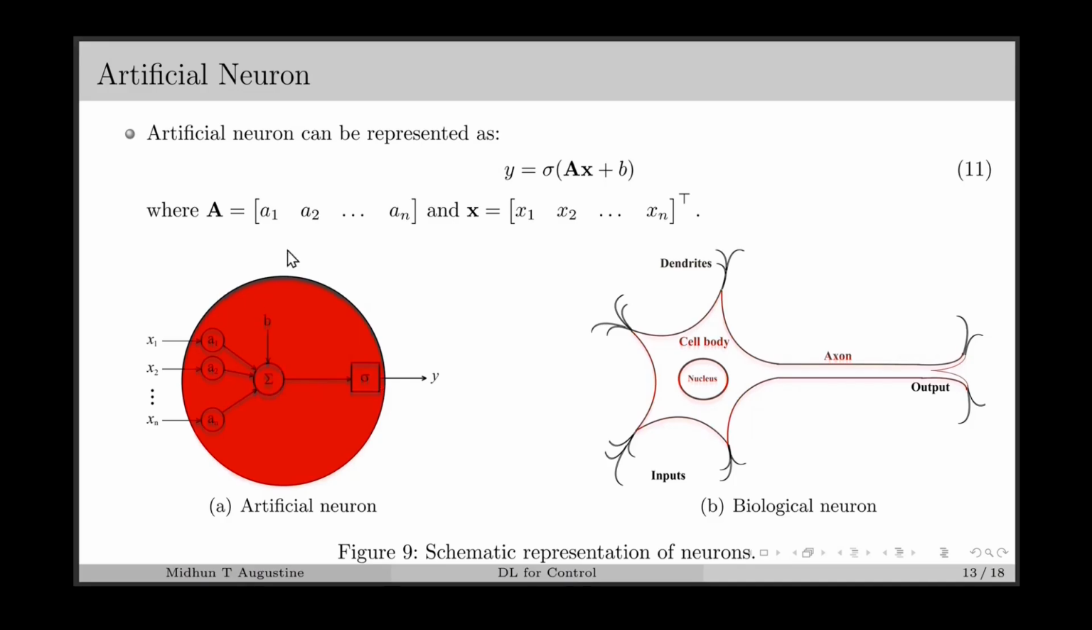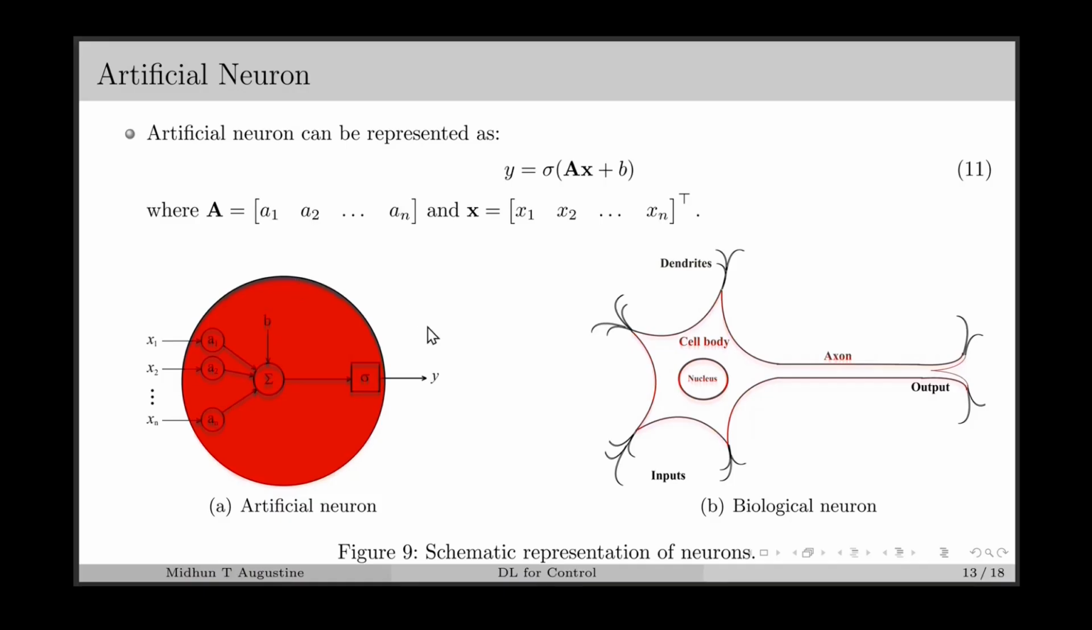Here we can see that if we have n inputs, then that particular neuron will contain n weight parameters, and the bias is a scalar. If we have many neurons which take the same input, that will form a layer. In that case, this A becomes a matrix, which is obtained by stacking these parameters for each neuron.